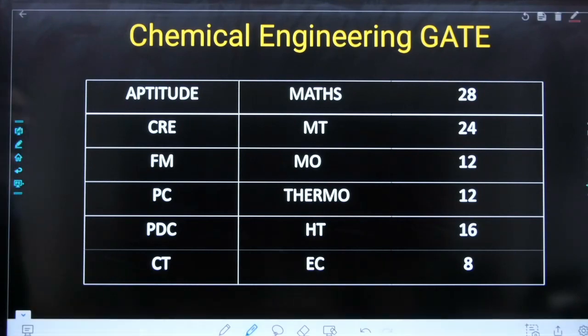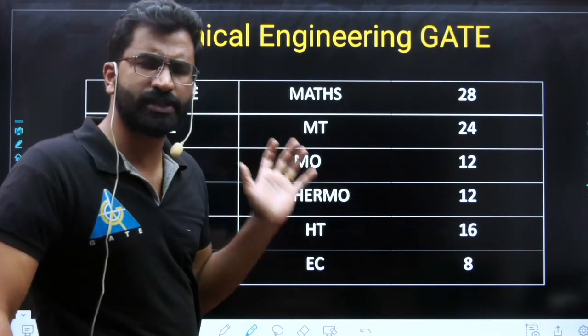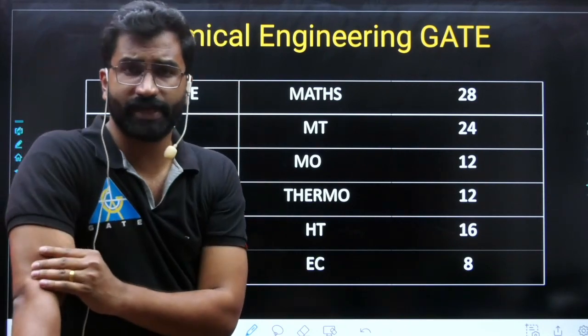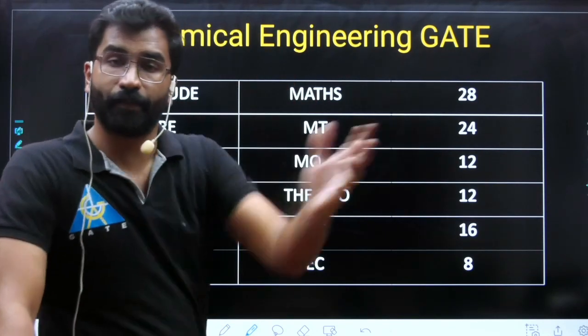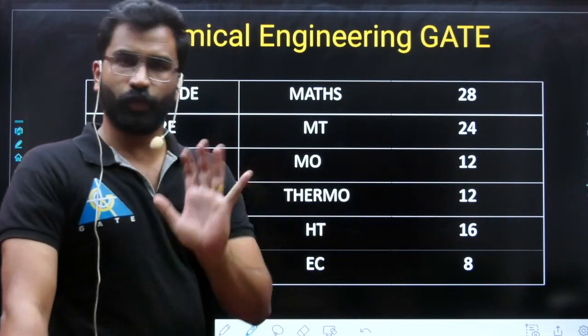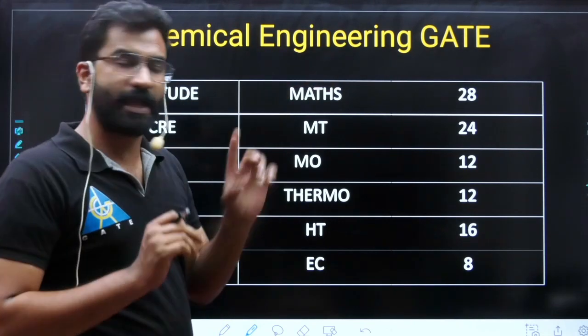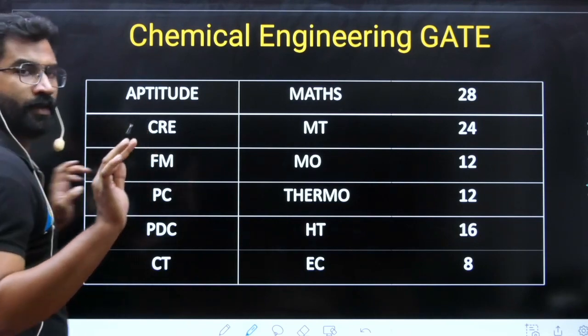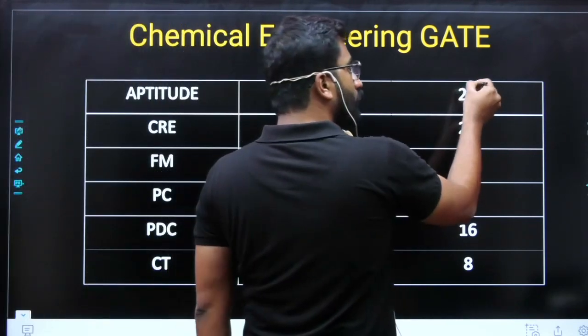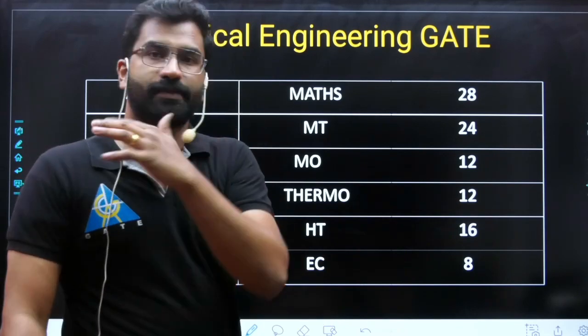So there are changes here. So you can ask me, those who are new. This session is particularly for the new students who join the channel, those who are going to prepare for GATE 2023, those who have no idea how to prepare for chemical engineering GATE, it is for them. So you can see here aptitude plus maths, 28 marks, is fixed, but in chemical there is a change every year. In the last 5 years it is not 28, it is 27.